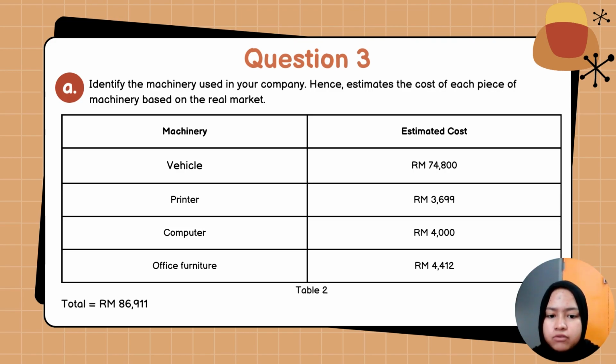For this question, I have to identify the machinery used in our company. Hence, I also need to estimate the cost of each piece of machinery based on the real market. We use four types of machinery: a vehicle, which costs 44,800 ringgit; a printer and a computer, which cost 3,699 and 4,000 respectively; and office furniture, which costs 4,420.